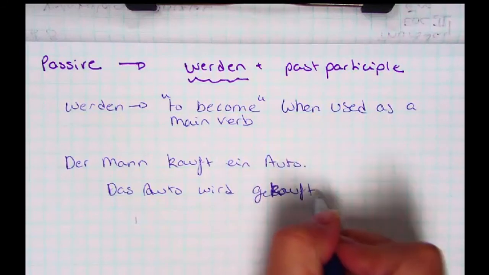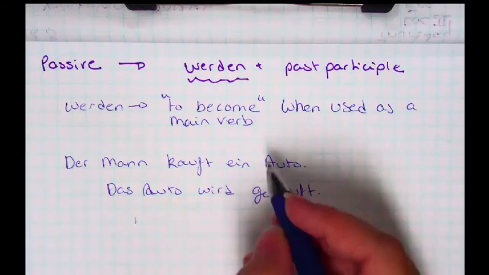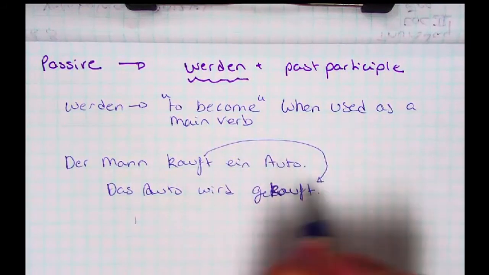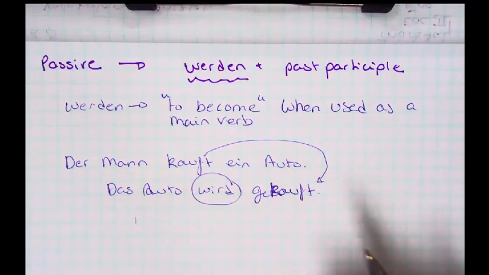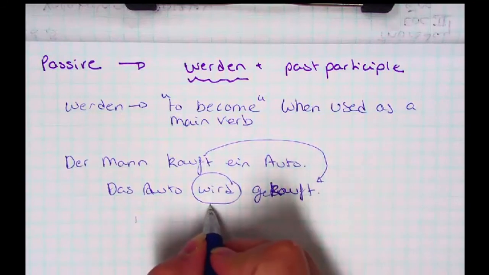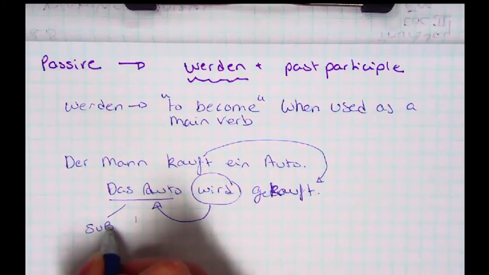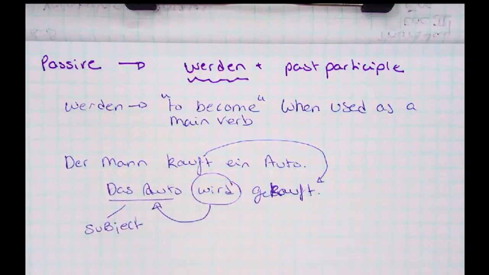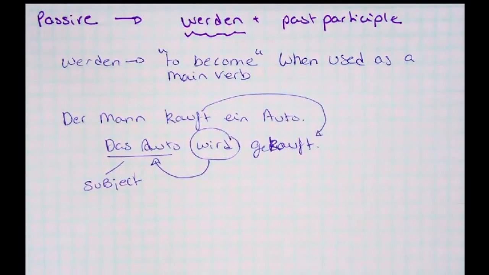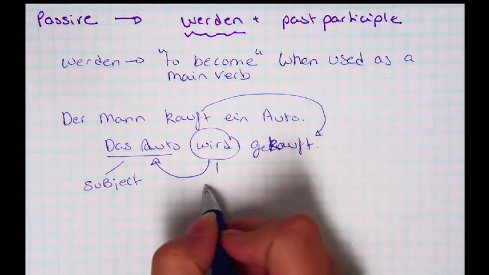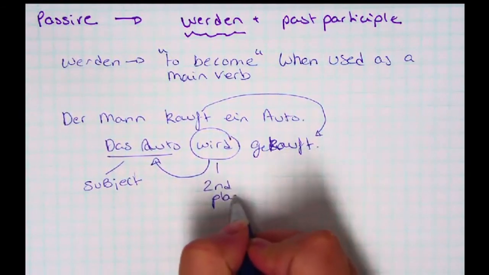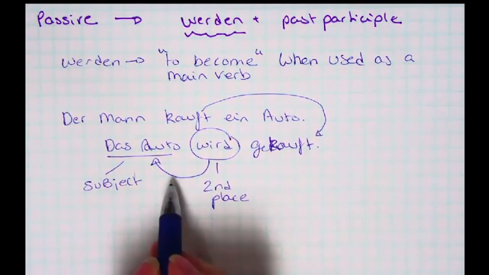Das Auto wird gekauft. There's my past participle. Here's my conjugated werden. Now, werden again is conjugated for the grammatical subject of the sentence. Right? We're conjugating in second place for the actual subject of that sentence.